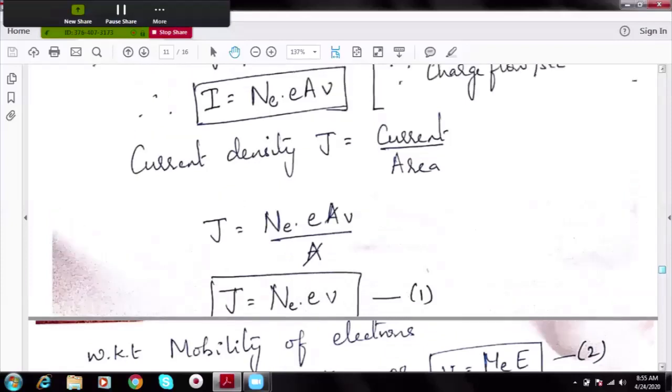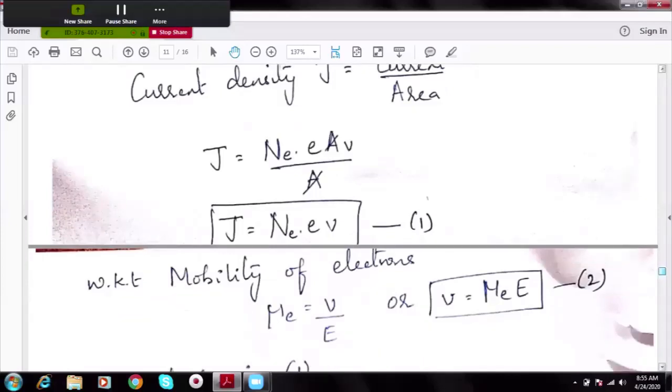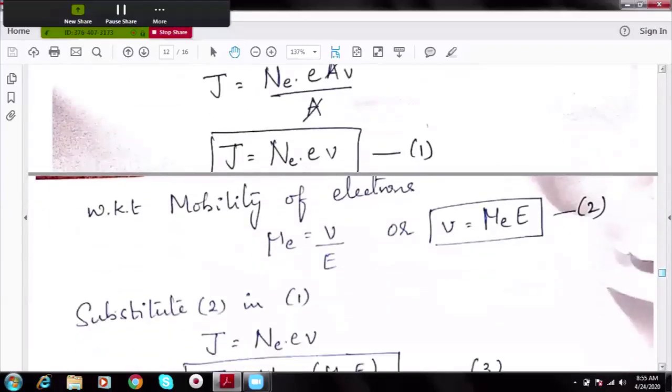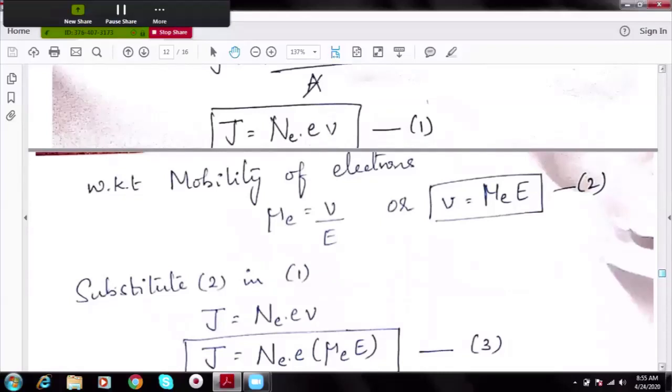Please note we are trying to derive the expression for conductivity. To derive it, we have first derived the expression for current. Once we know what is current, I can find out what is current density. That is what is done. Now, how to make use of this current density? Let us use the definition for mobility of electrons. Mobility of electrons is velocity upon electric field. In simple words, I can call it how fast the electrons are moving in the presence of unit electric field.